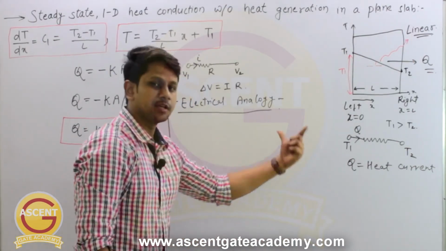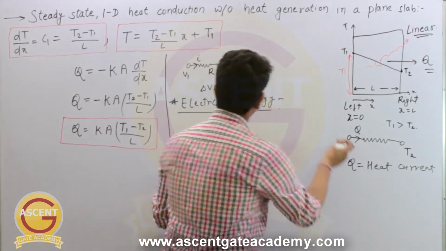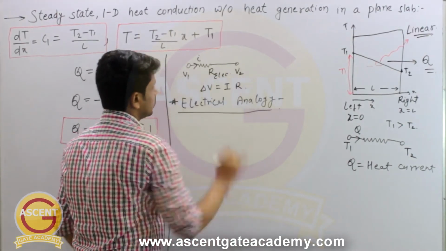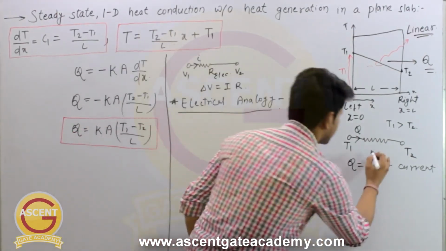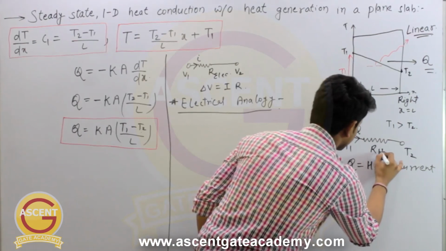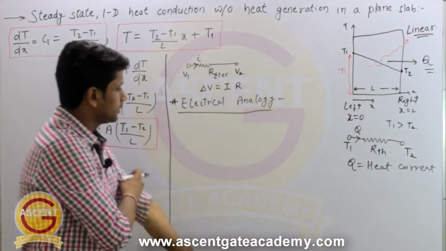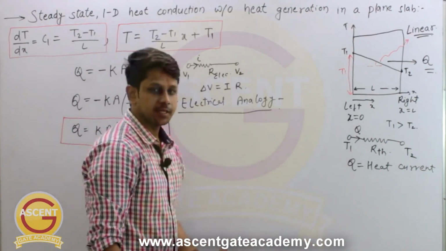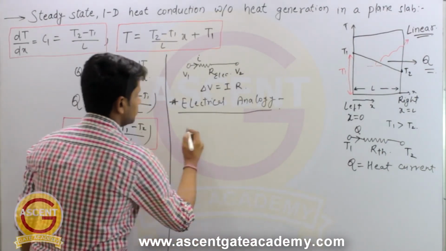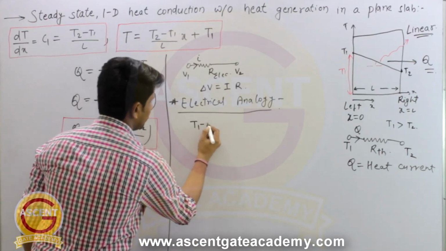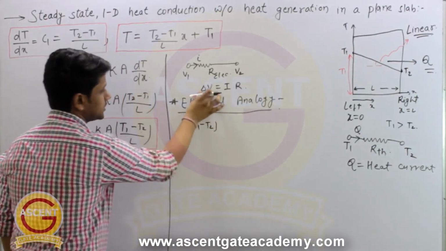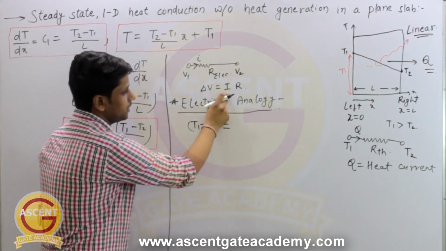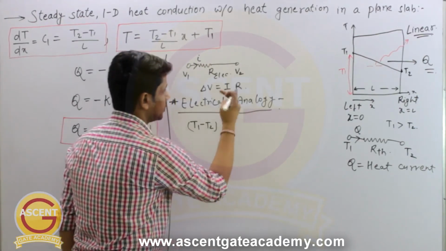So there should be a thermal resistance also in place of this electrical resistance. So it is the electrical resistance, and similar to that there will be some thermal resistance, right? So what will be the Ohm's law for this thermal circuit? It will be equal to T1 minus T2 in place of this delta V, equal to, in place of I, what are we going to write?